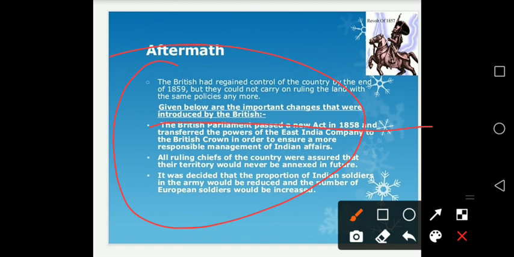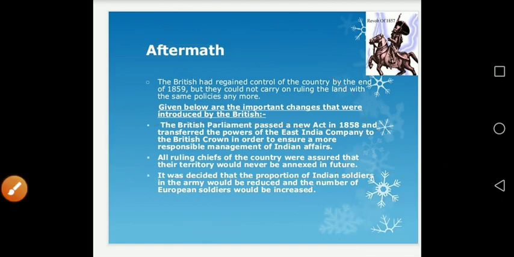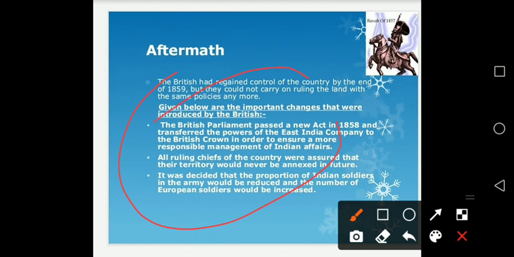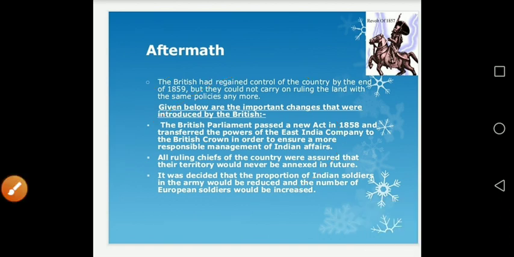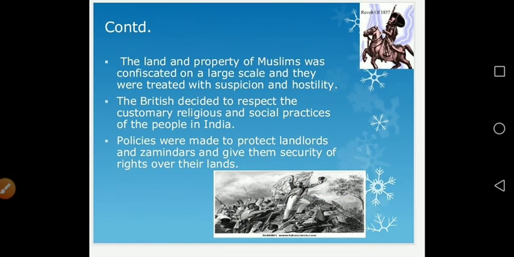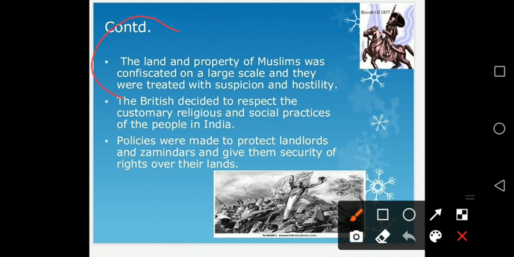It has also been given that their territory will never be annexed, and they decided that the proportion of Indian soldiers will also be reduced, because they had seen that if there are so many Indians in the army, then again they can rebel. That's why they have done that. Now the land and property of Muslims was confiscated on a large scale, and they were treated with suspicion and hostility, because Britishers thought it is the Muslims who spread this rebellion. That's why their property was taken.